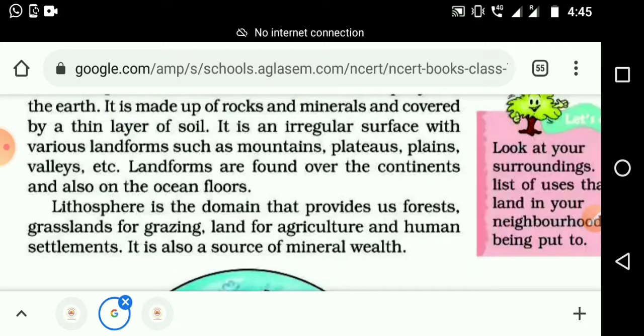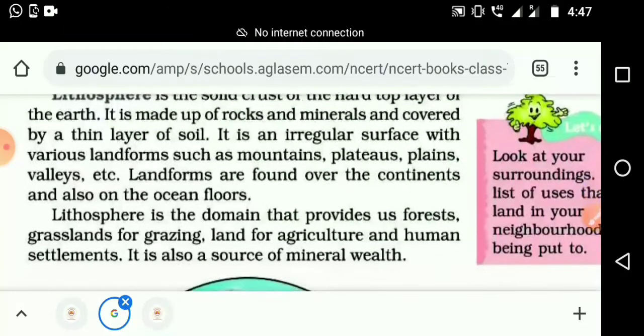That also we have seen in smaller classes. So it is an irregular surface. It is not plain. It is not of the same equal length and width. It is irregular. Some are very high areas, that we call mountains. Some are a little bit low areas, that we call valleys, and different things we already learned.